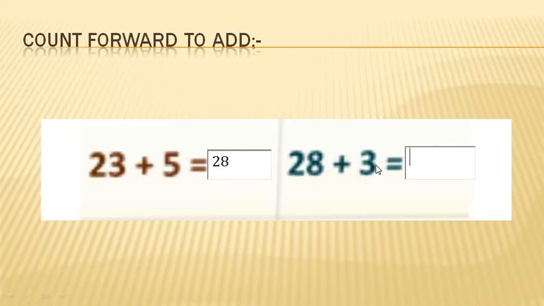Next we have number 28 plus 3. What should we do here? We should start counting just after 28. And how many numbers more should we count? We should count 3 more numbers forward. After 28 comes 29, 30 and 31, so we get number 31.